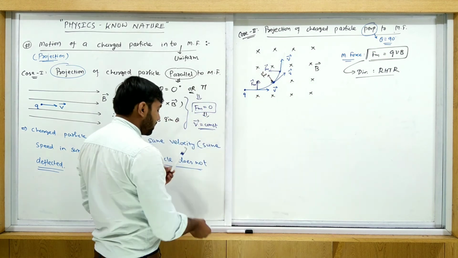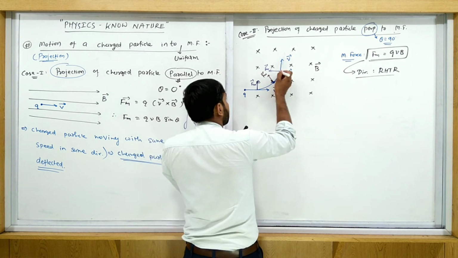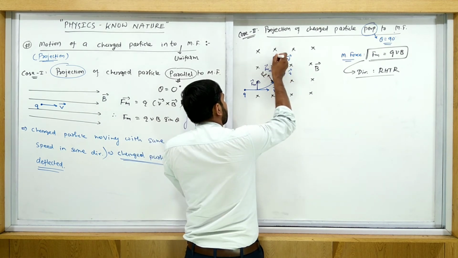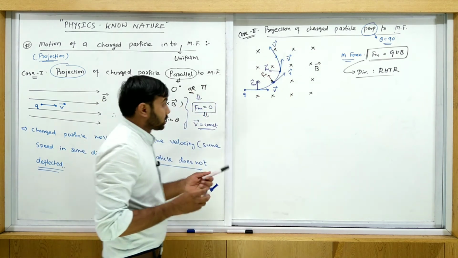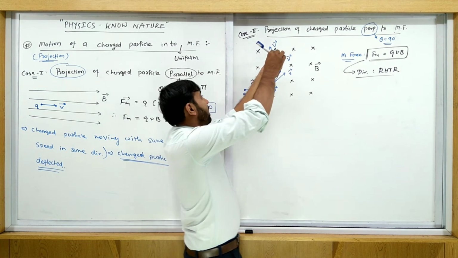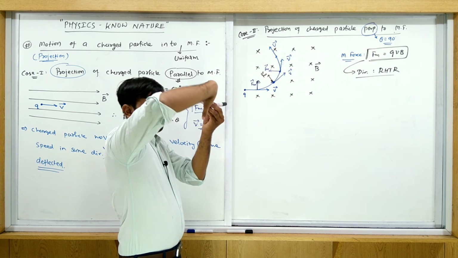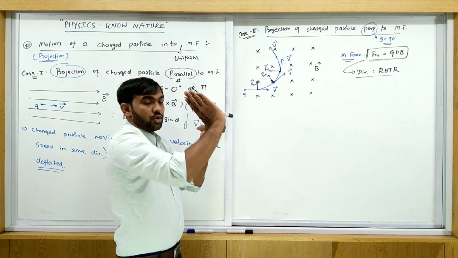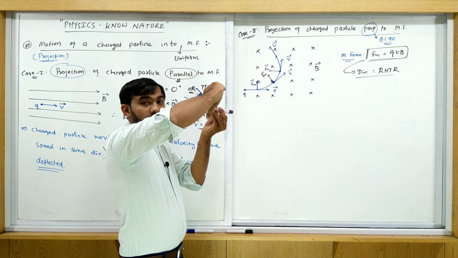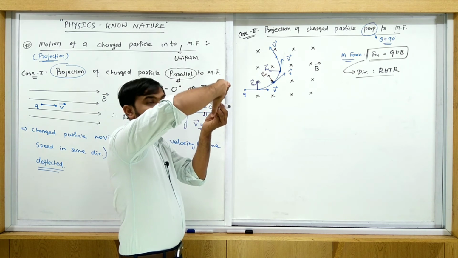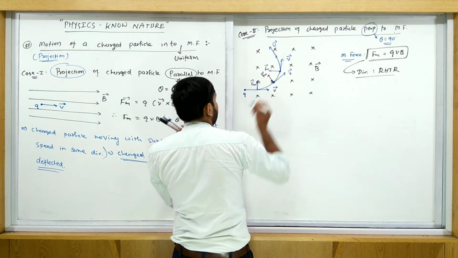Again the velocity is changed because of this force direction. Consider a new condition somewhere, where velocity is this one. Suppose the magnetic field and velocity are like this. Use the right hand thumb rule again. So like this, the force is somewhere here. Curl from velocity towards the magnetic field. So the thumb is like this one. This is the direction of magnetic force. So here, this one is the direction of magnetic force.